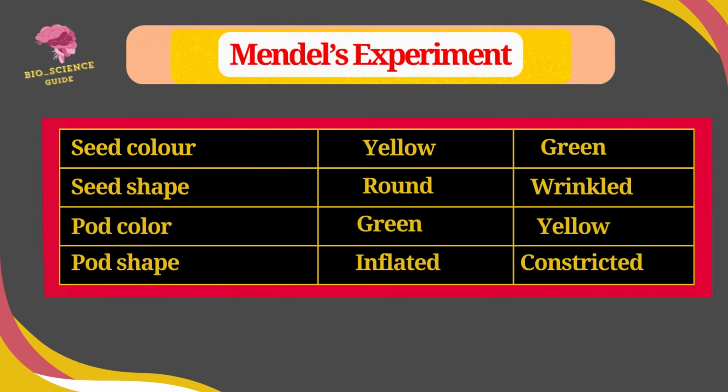Seed color, in which yellow seed color is the dominant and green shows recessive in form. Seed shape, in which round seed is the dominant in form and wrinkled seed is the recessive in form. Pod color, in which the green pod is the dominant in form and yellow pod color is the recessive in form. Pod shape, in which the inflated pod is the dominant and constricted pod is the recessive in form.